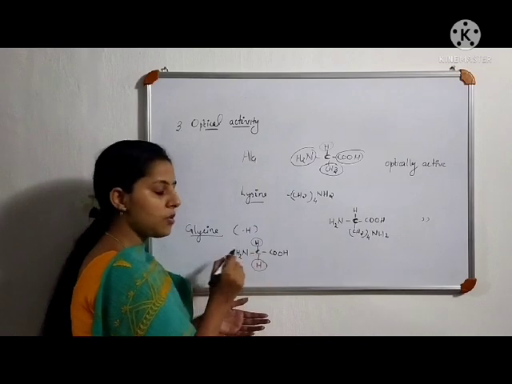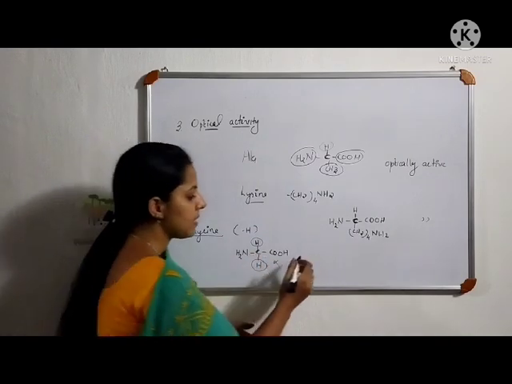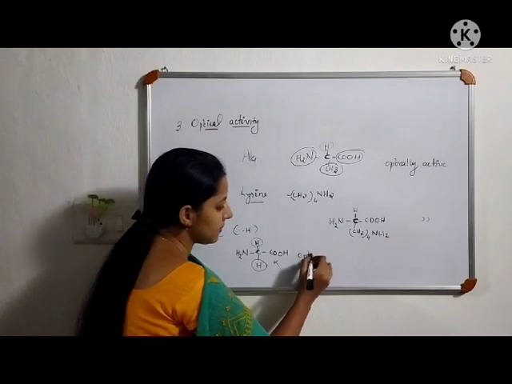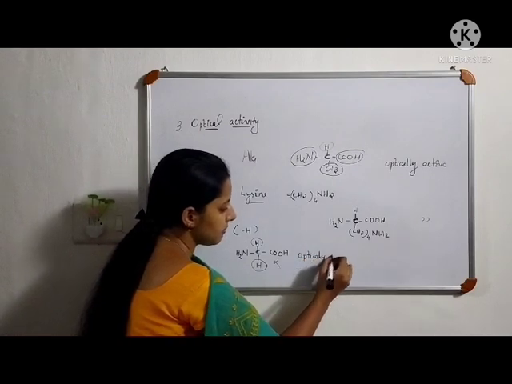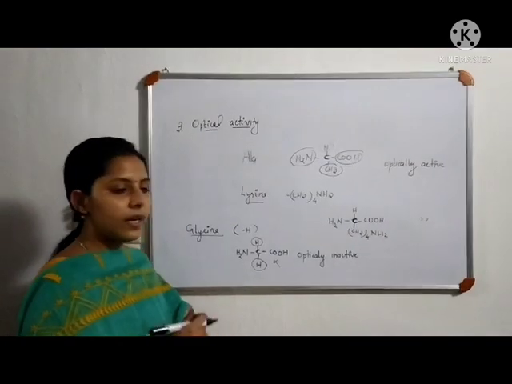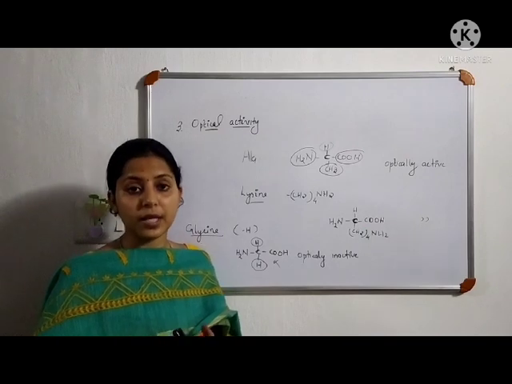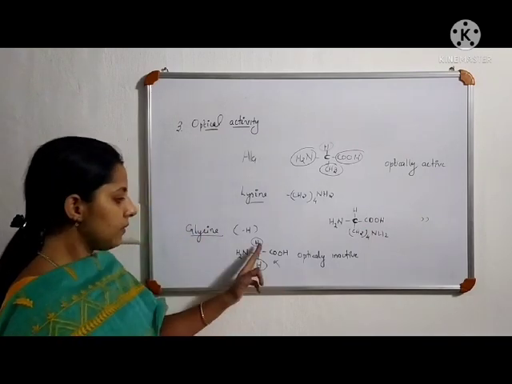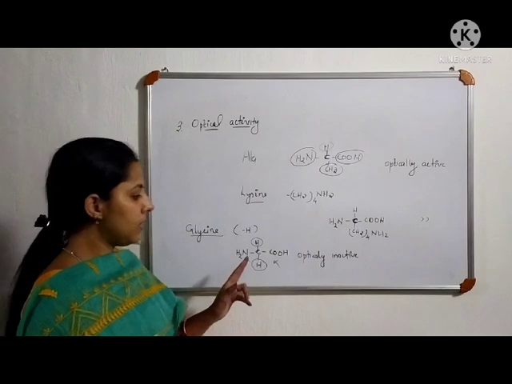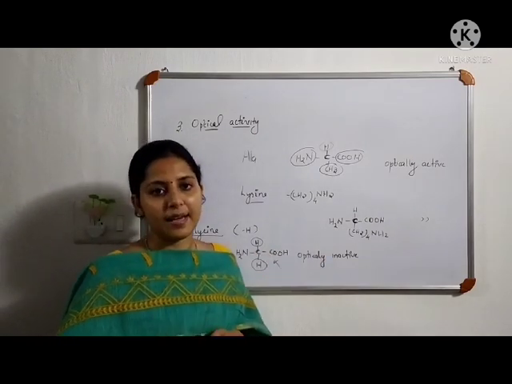Therefore, this carbon is not an asymmetric carbon, and glycine is optically inactive. All other amino acids contain an asymmetric carbon atom and they are optically active. But glycine, with two similar hydrogen atoms, contains no asymmetric carbon. Therefore, it is optically inactive.